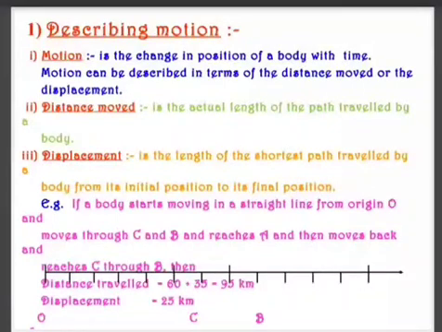Hello everyone. We will start the second chapter, that is motion. Motion in one dimension. When I say motion, what do you mean by motion? Motion is change in position. It is always with respect to something. That something could be time, observer or surrounding.